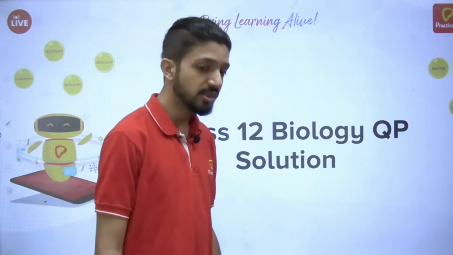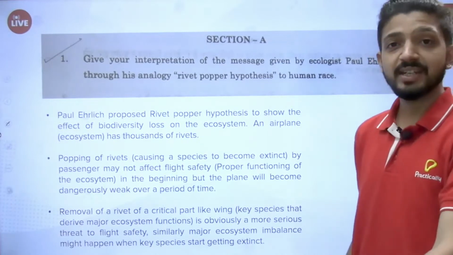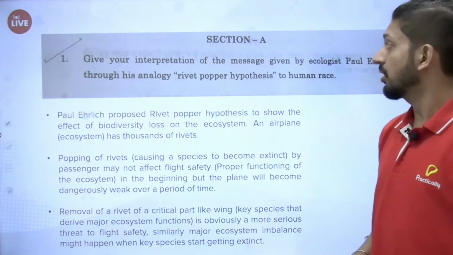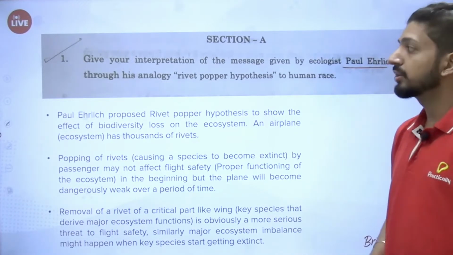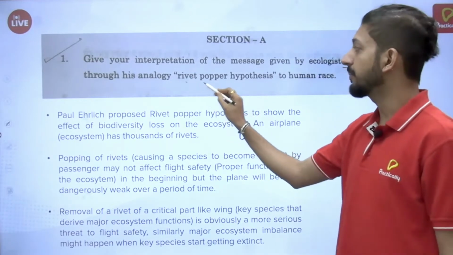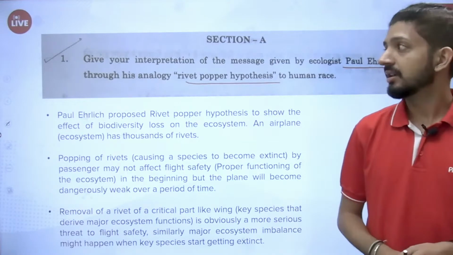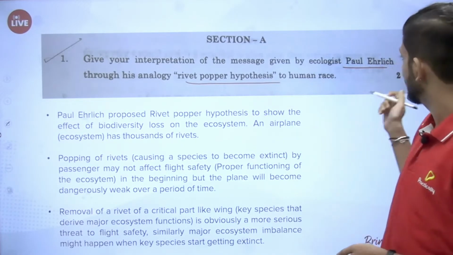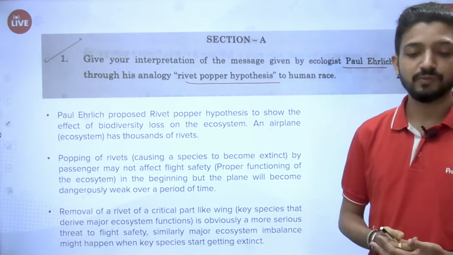Beginning with the first question. From section A, the question was, give your interpretation of the message given by ecologist Paul Ehrlich through his analogy of rivet popper hypothesis. A very direct question from NCERT. So we all have studied rivet popper hypothesis. So we have to just explain it. It was for 2 marks. So any 2 important points will fetch you full marks.